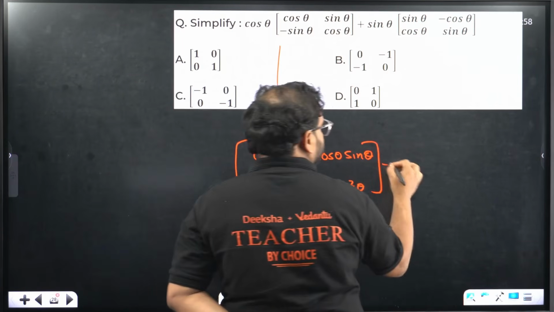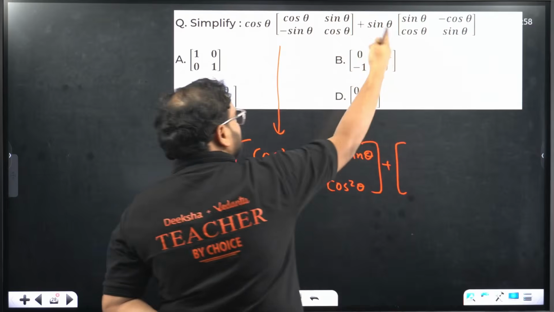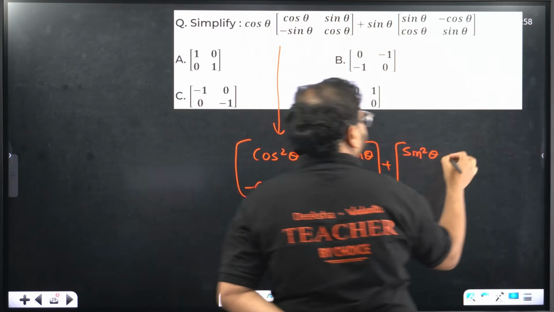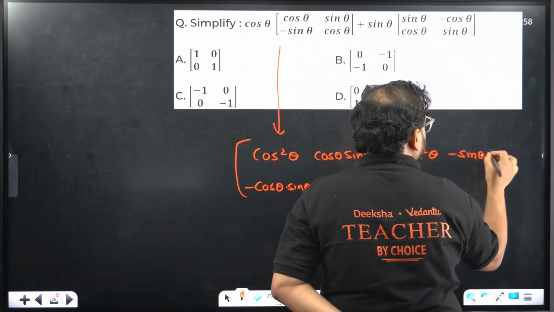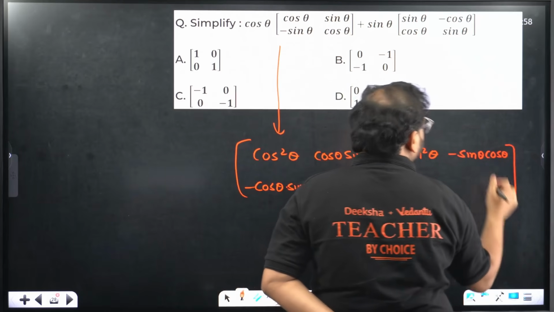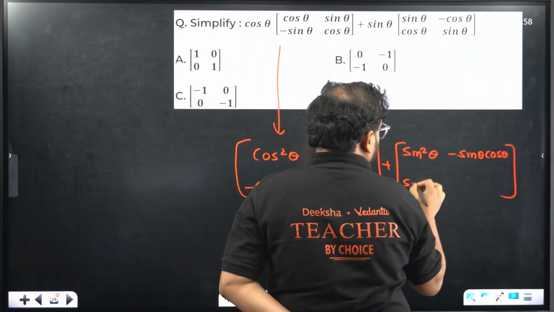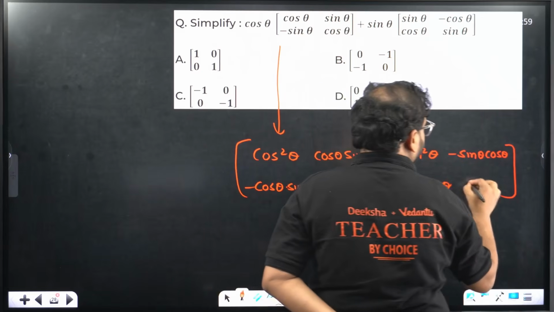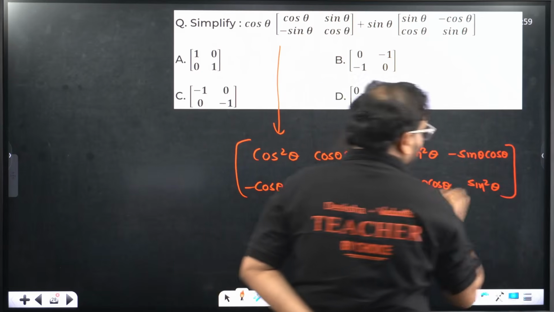This is the first part. This time we're going to multiply sine to all the elements. Sine square theta, minus sine theta cos theta over here. Sine theta cos theta over here. Sine square theta.